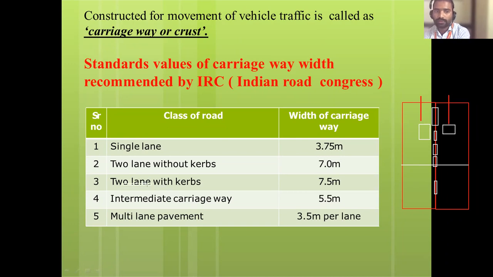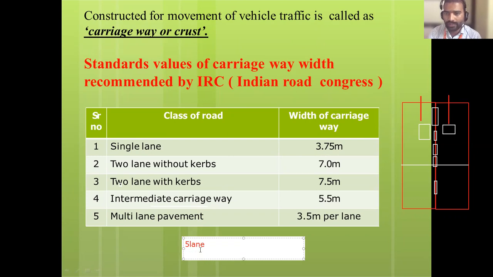See, the two lanes with raised curve है तो 7.5 meter. Without curves it is 7 meter. Then intermediate carriageway, 5.5 meter. Multi-lane pavement, 3.5 meter per lane. See, so whatever I am speaking, it is for a 1 lane or 2 lane. If it is a 5 lane road, मैंने जो टाइप कर रहे हैं आपको देख रहे हैं ना, 5 lane road है.